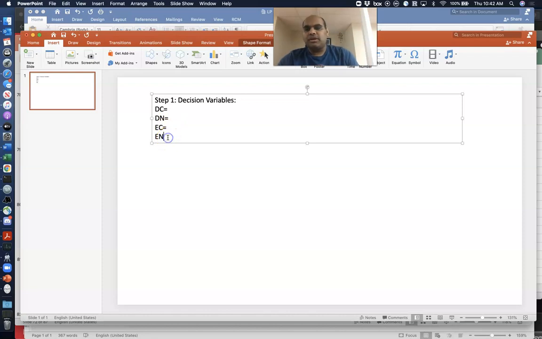So these are going to be our 4 decision variables. The first one, DC, is going to be the number of interviews of households with children conducted during the day, during daytime.